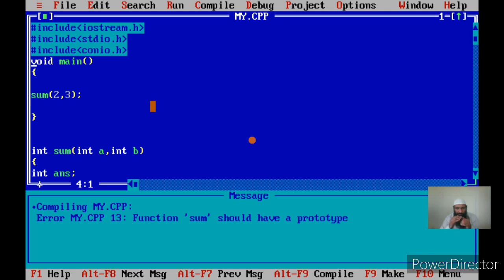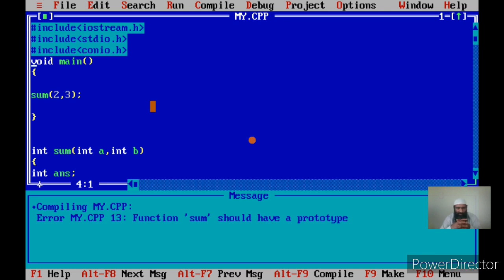So it will compile the statements right from the top. The first statement in this program, suppose, is hash include iostream.h. So once the compiler starts compilation, it will start from the top, that's the first statement, until the end.